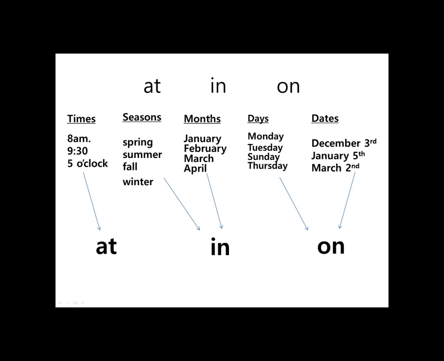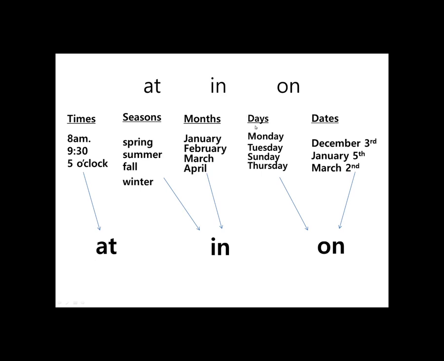For months, any month, we also use in. I will go to Busan in January. I will study English in March. Any month we can use in. My birthday is in May.